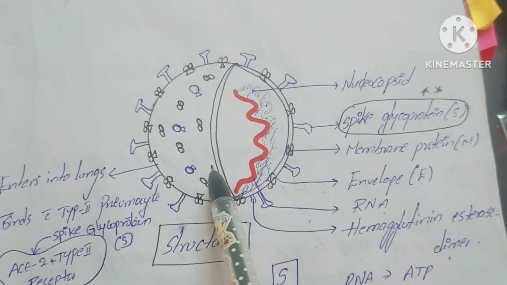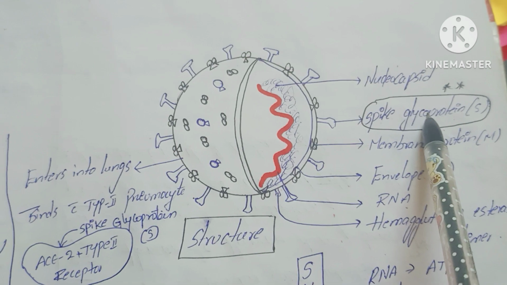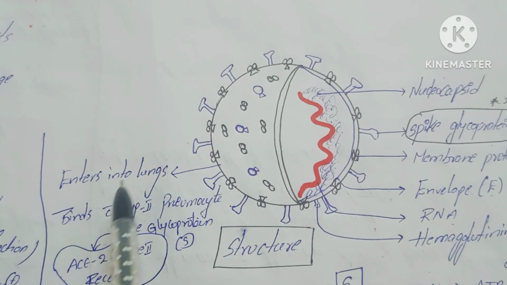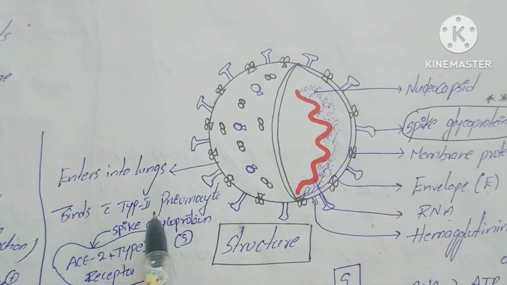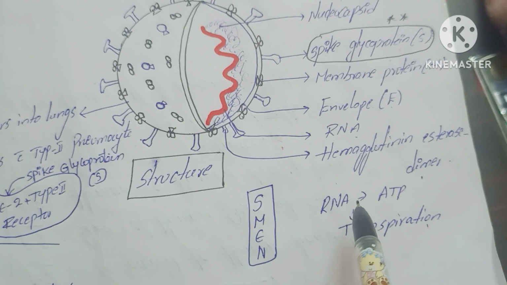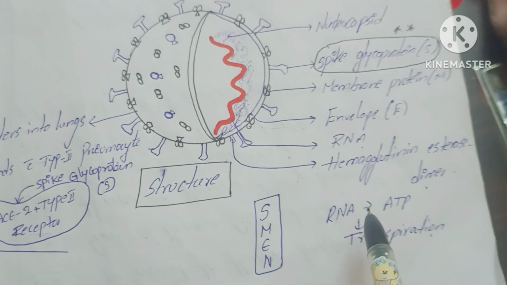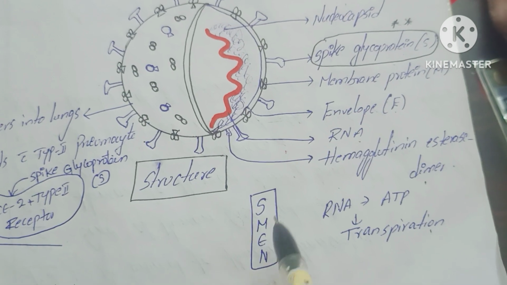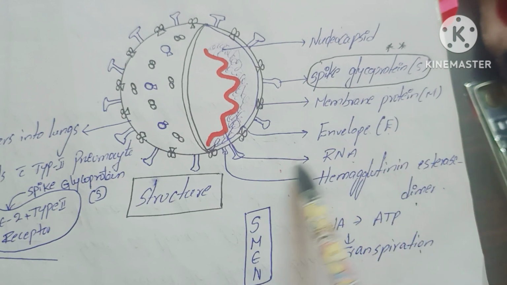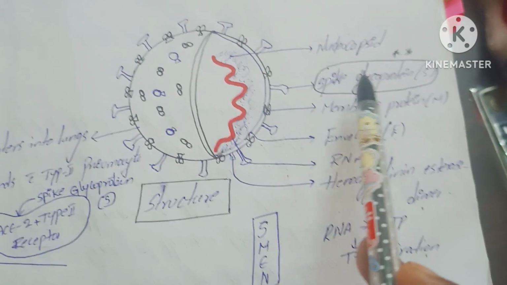In this structure, the most important is the spike glycoprotein. The spike glycoprotein directly enters the lungs and binds with the type 2 pneumocyte. Then it releases the RNA, which leads to replication. To remember easily, remember SMEN: S means spike glycoprotein, M means membrane protein, E means envelope, N means nucleocapsid.